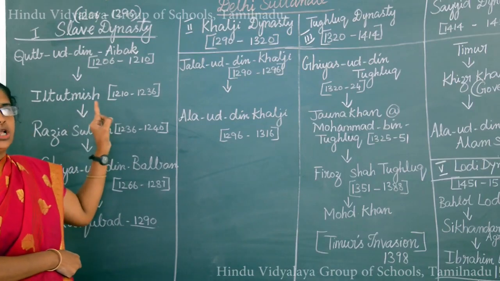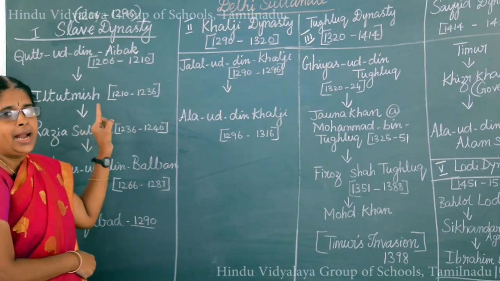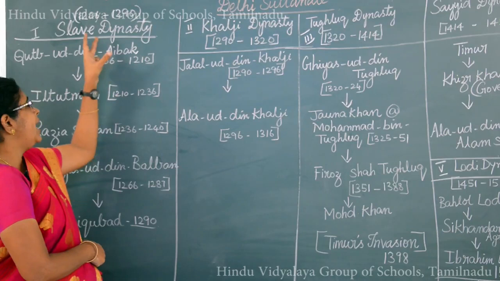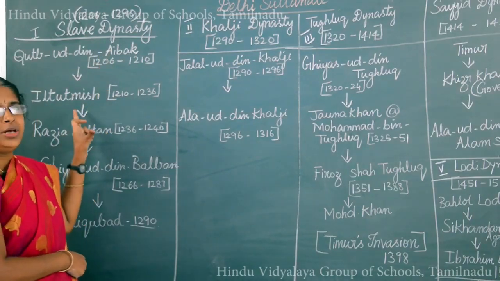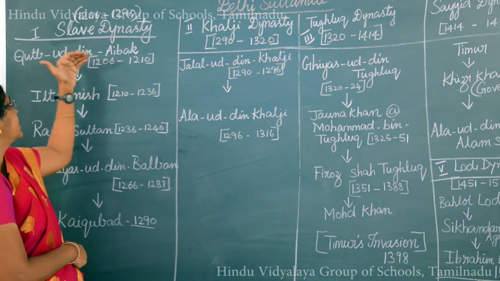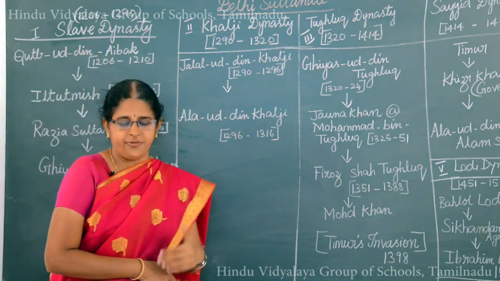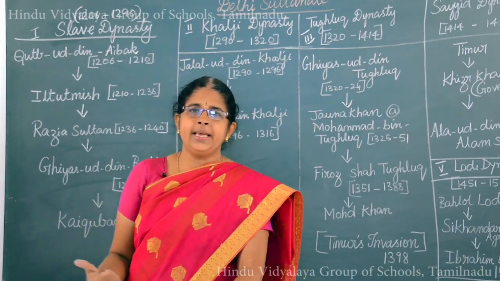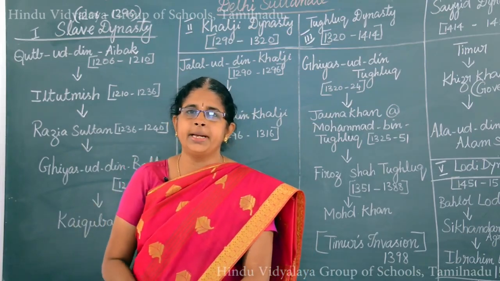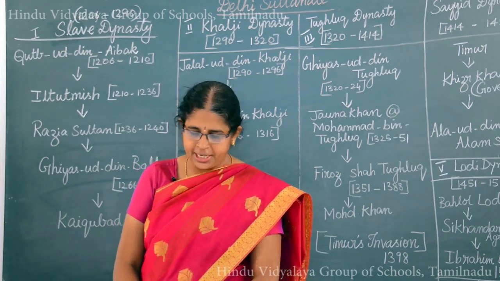This Iltutmish is also said to be the army commander-in-chief of Aibak. So, they felt Iltutmish was the right person and he was selected as the next successor after Qutbuddin Aibak for the slave dynasty. He firmly established his empire and also controlled the rebellion in the northern part of India.